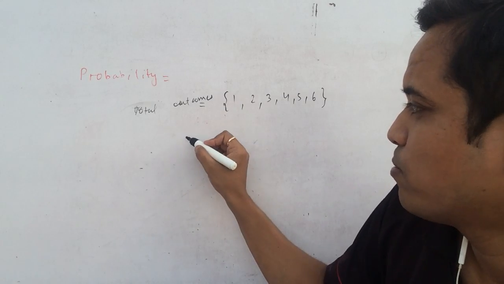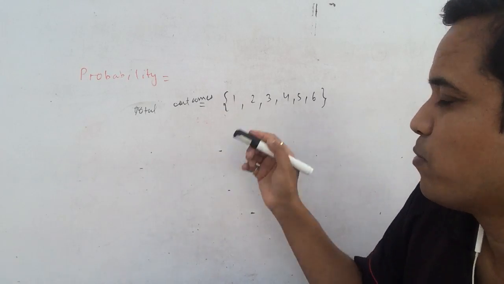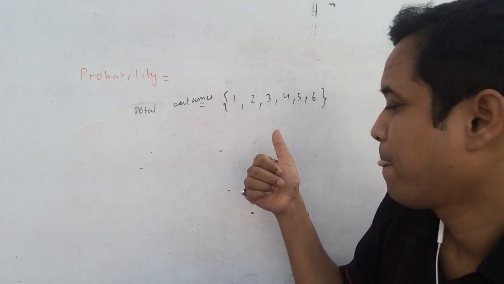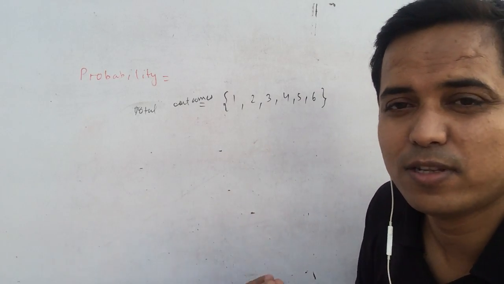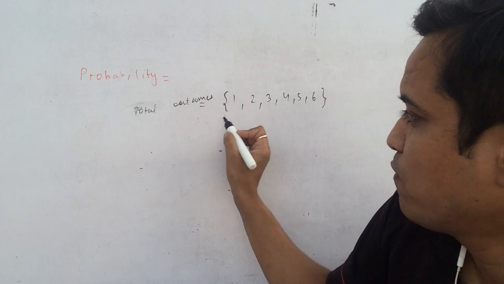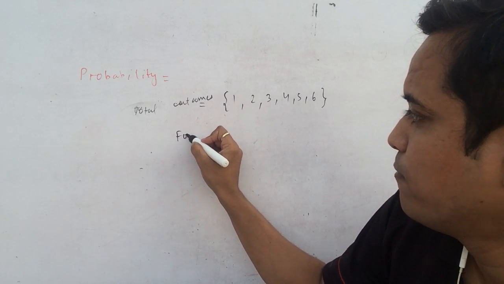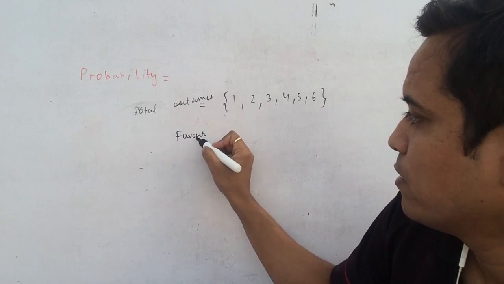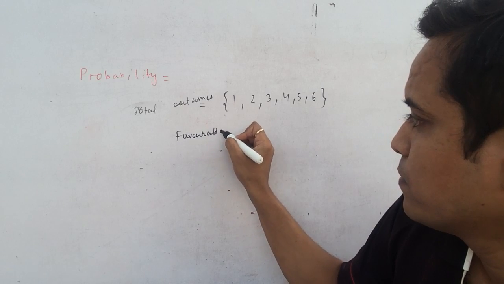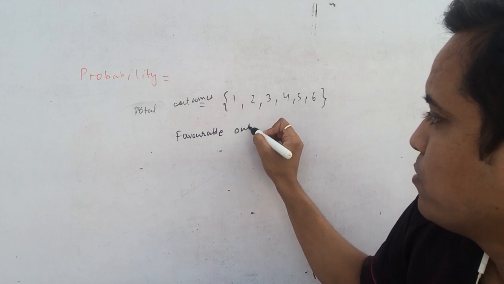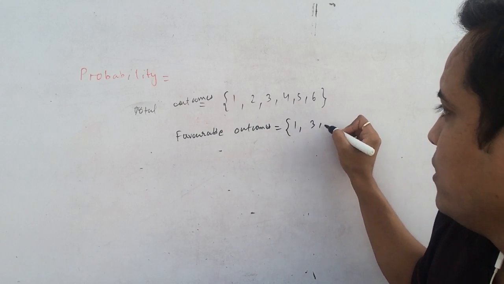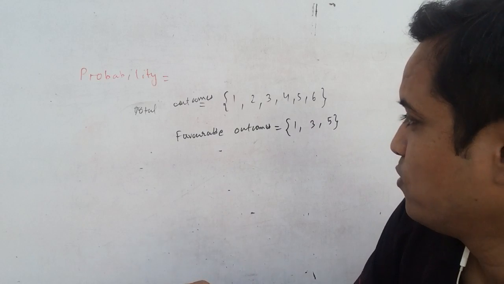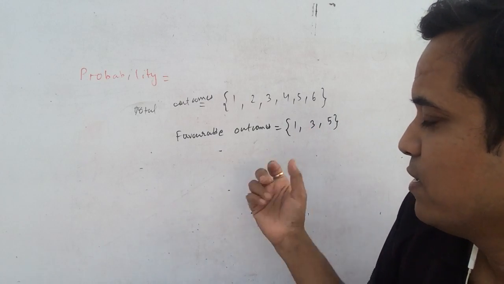If you want to find the probability of getting odd numbers in throwing one die, you write here favorable outcomes. It would be odd numbers, so 1, 3 and 5. So you have all 3 cases in your favor.